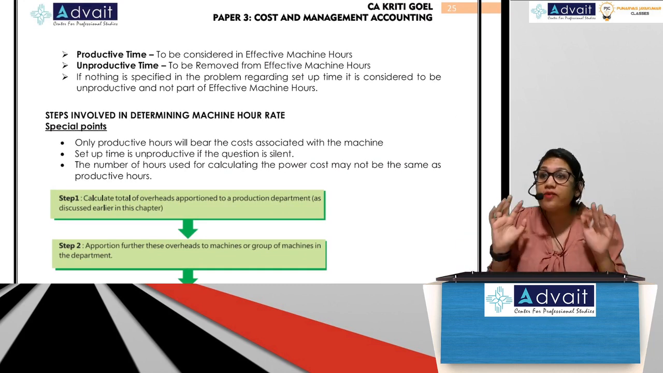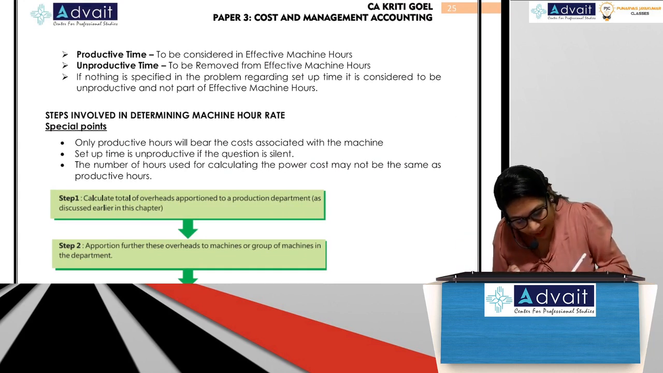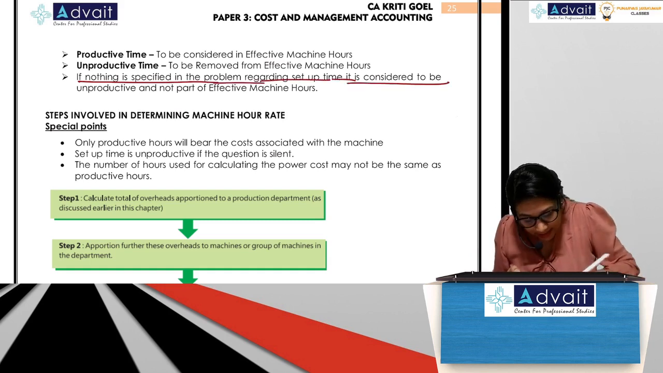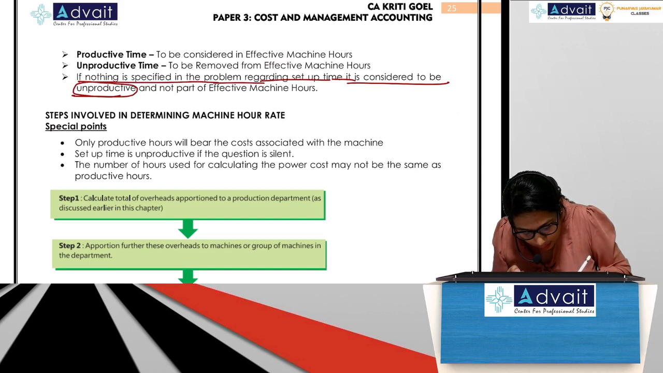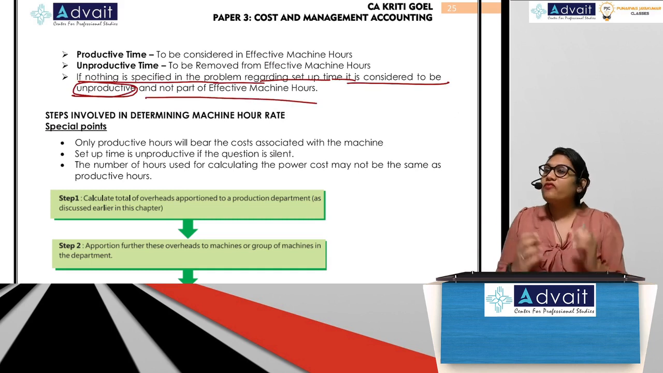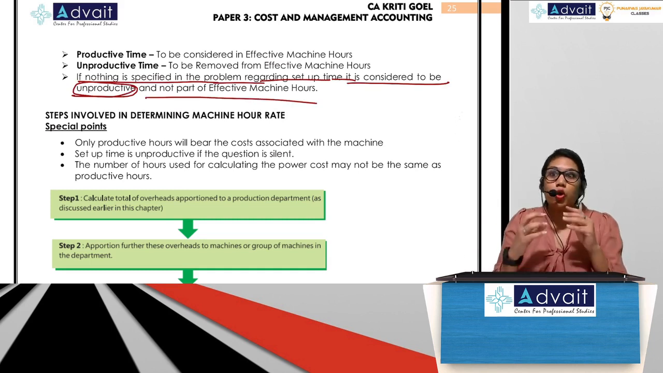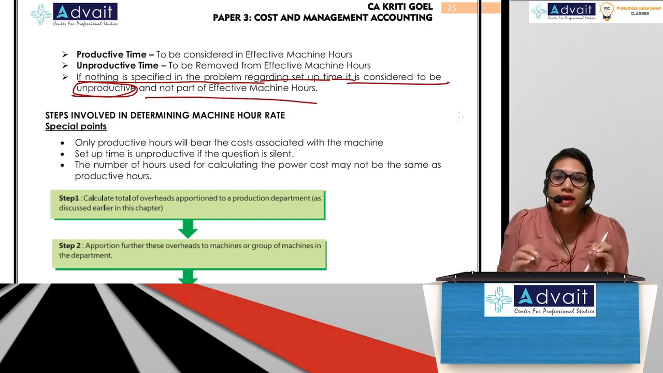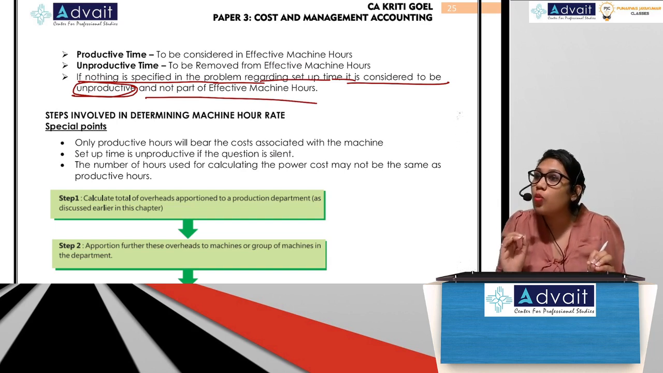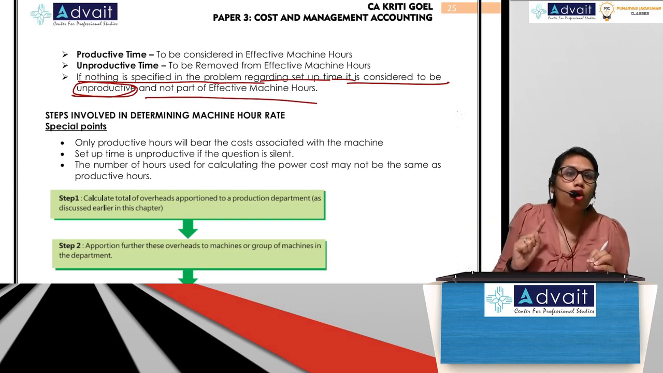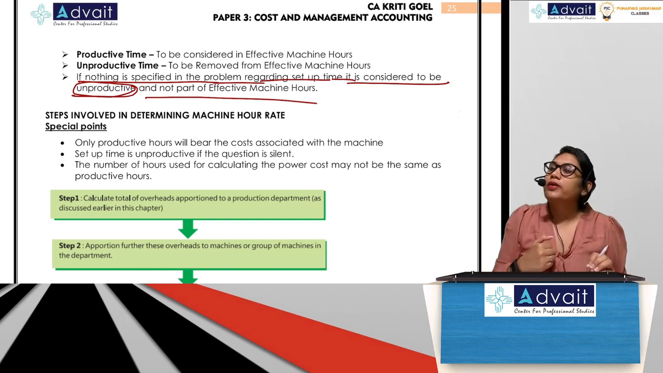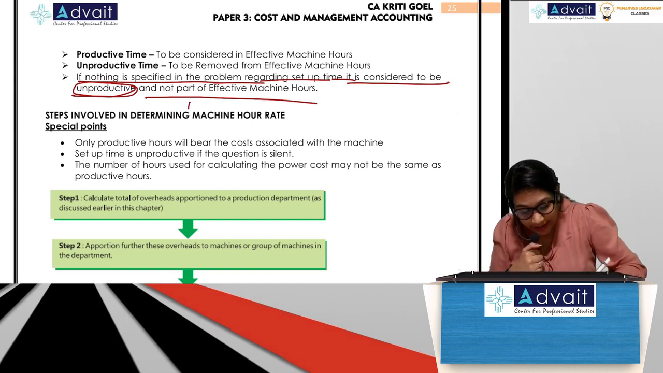But usually what do we follow? We follow that if nothing is specified in the problem regarding setup time, it is considered to be unproductive and not part of effective machine hours. So if the question is silent, what will you do? Consider setup time to be unproductive, which means what? If it is included in the total number of effective machine hours, you will remove it. And what will you do? Write a note.